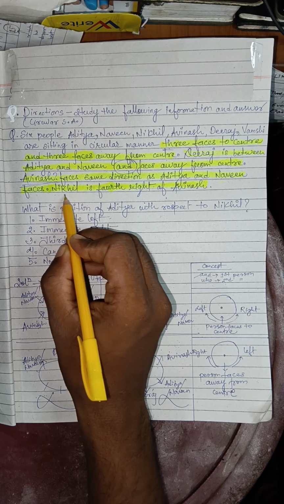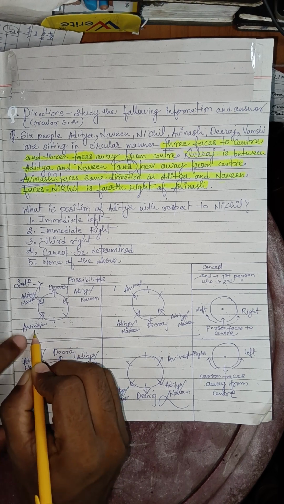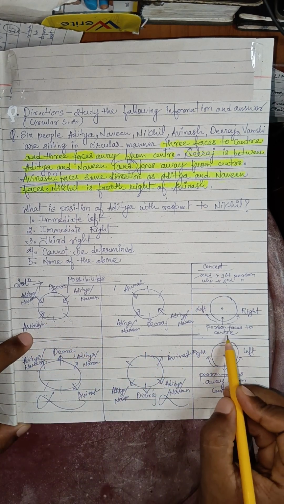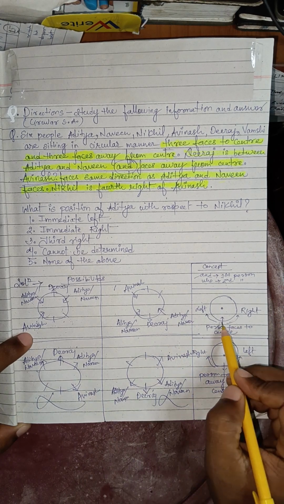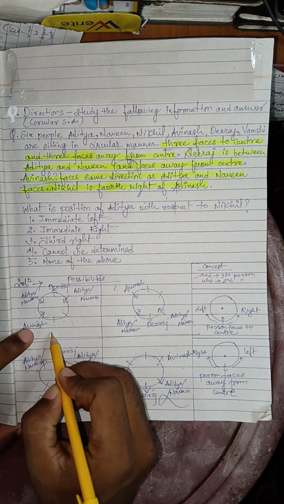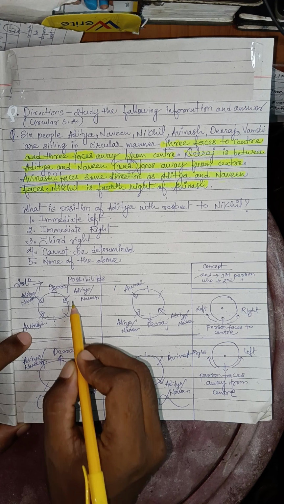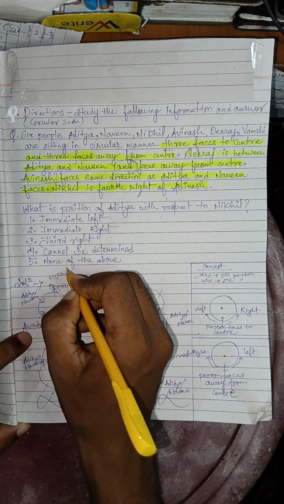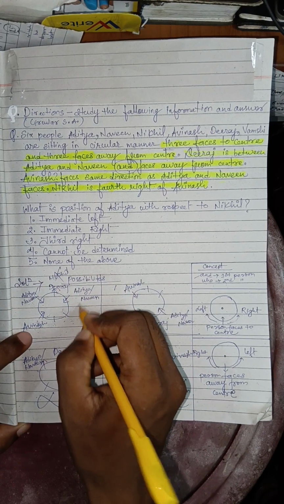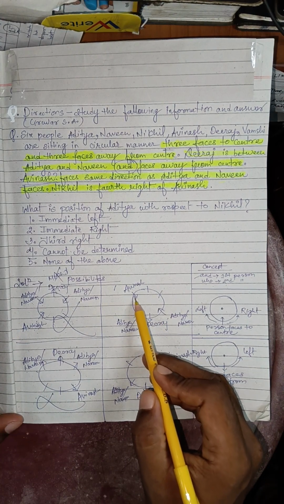In the question it is written that Nikhil is fourth right of Avinash. So we take from here that Avinash is facing inside. From the concept, if the person faces the center, then this is the right position, and from there this is the left position. So from Avinash: first left, first right, second right, third right, fourth right. Here Dheeraj is present, so it can't be Nikhil. This assumption is also wrong.